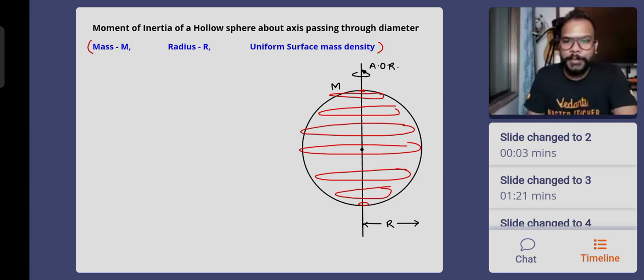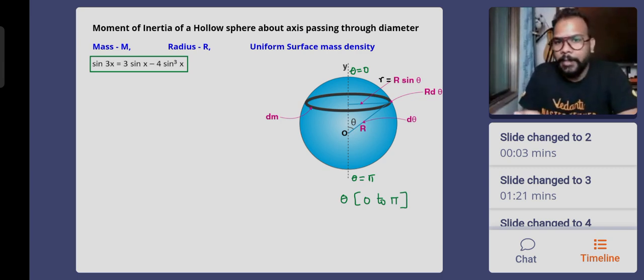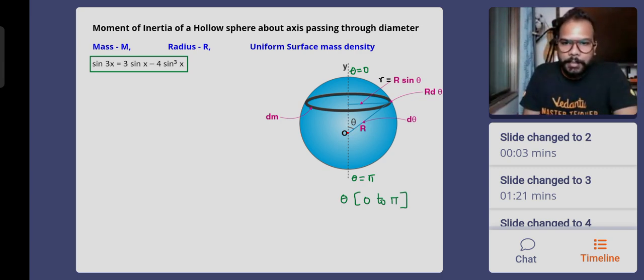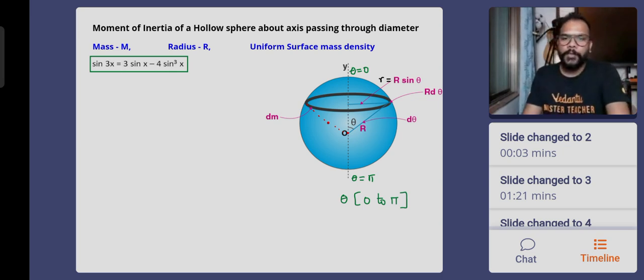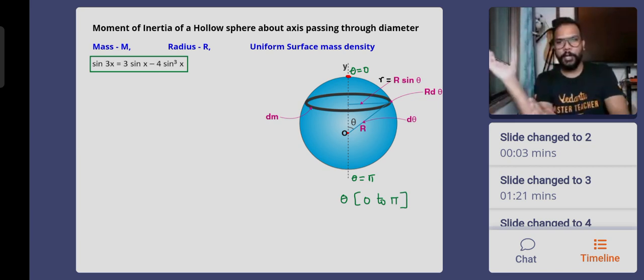Now, if you look at its angular position of any randomly chosen ring, forget about what is written around it. Right now, just focus on the angular location of the ring. When I talk about the angular location of the ring as theta, the theta is actually made by this r vector. R vector is basically the line joining the center of the sphere to the circumference of the ring. Basically, a cone kind of shape will be formed like this. One of the sides of that cone is basically the radius of the sphere itself. So if you consider the ring to be here, then just imagine this r radius going vertical. Right now it is making some angle theta with the vertical.